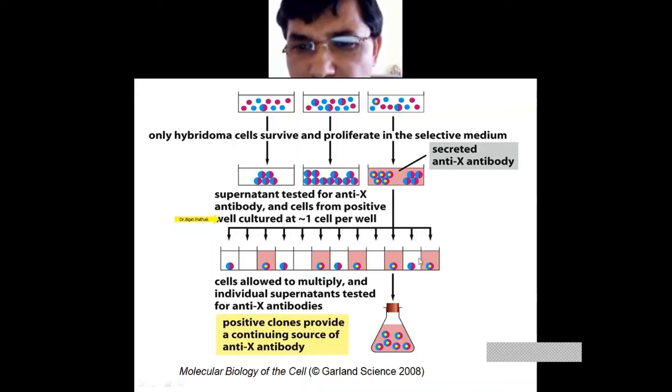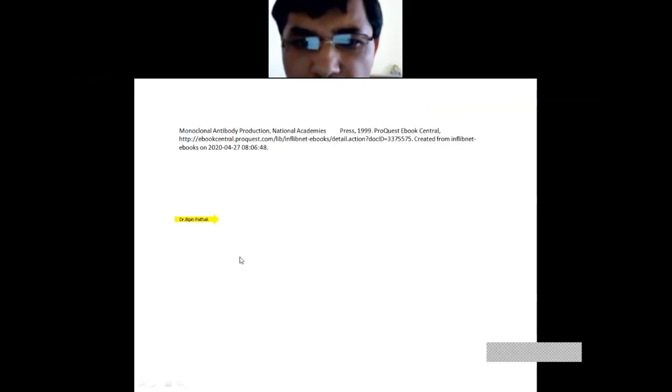You use culture plates with 1 cell per well. Then these cells are allowed to multiply, and the individual supernatant is tested. You take the supernatant and test it for this specific antigen. Only the positive clones, these positive clones, provide a continuing source of this antigen X antibody. By this process, you are producing the antibodies.